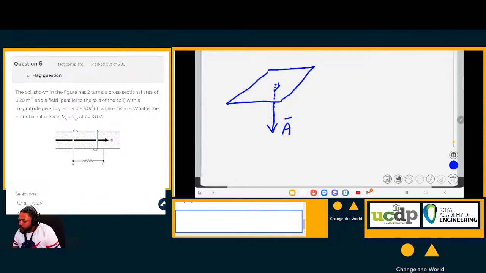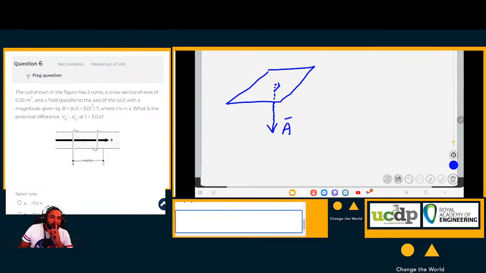So this is a flat loop or coil of wire or whatever you choose to call it. Its area vector is also always perpendicular to it. So the area vector for a loop of wire is always perpendicular to its cross-sectional area. So here we have the area vector.